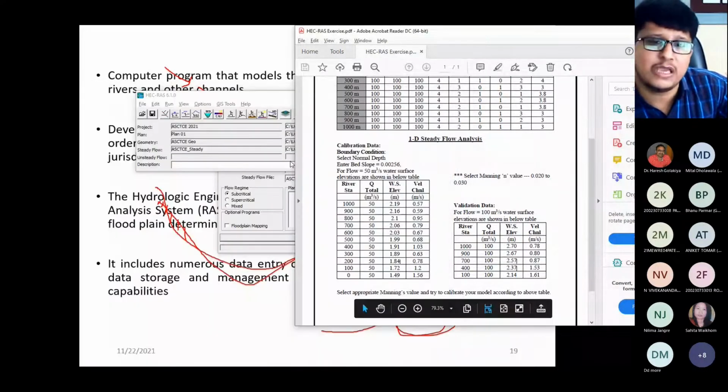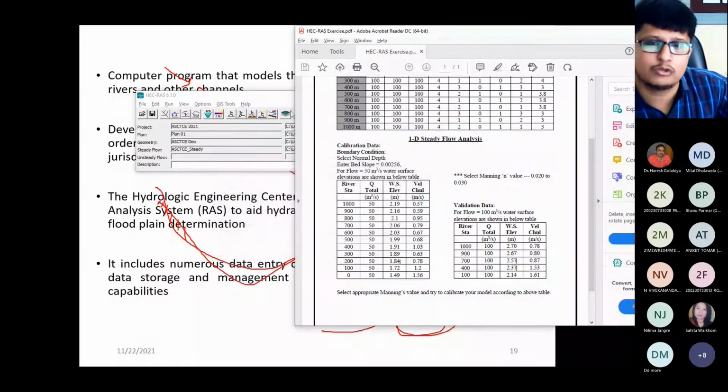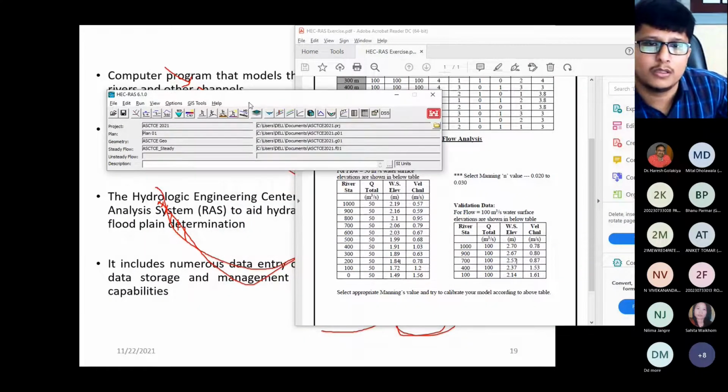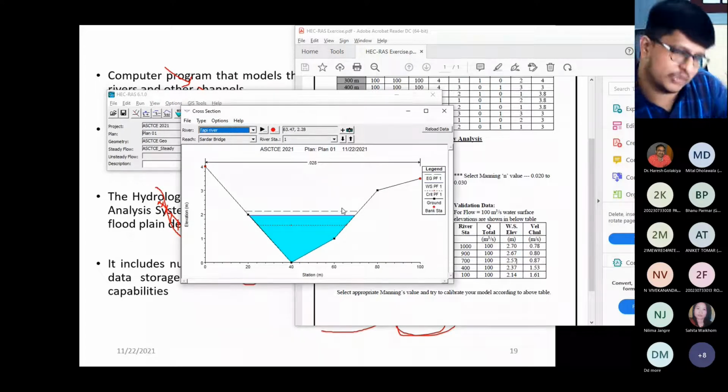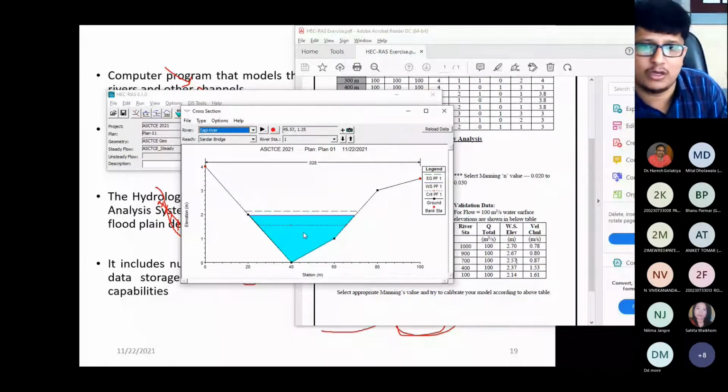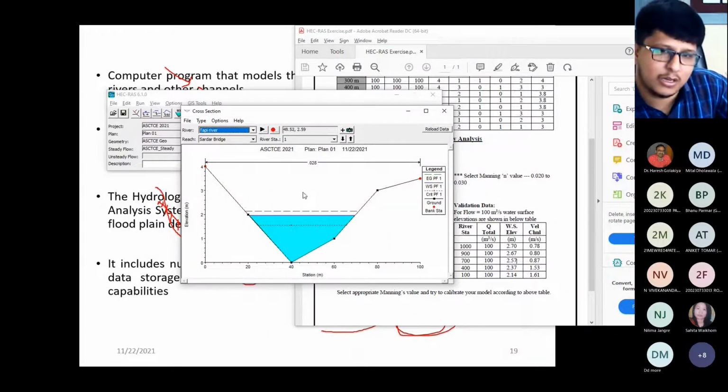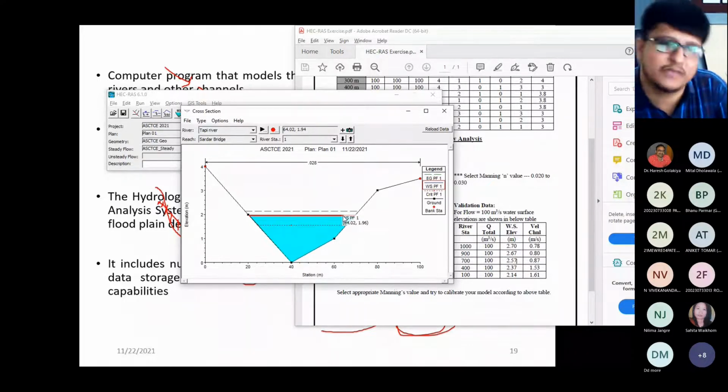Now if you want to see it in a 3D view, that also you can do with the help of your 3D view. See, these are the cross sections. Now what is this? This is the water, and see it is written PF1, means when I release the 100 meter cube per second water, this red line indicates the critical flow profile, right? This green dotted line indicates the energy gradient line, and this blue line indicates your water surface elevation, right? Means 100 meter cube per second water surface elevation.